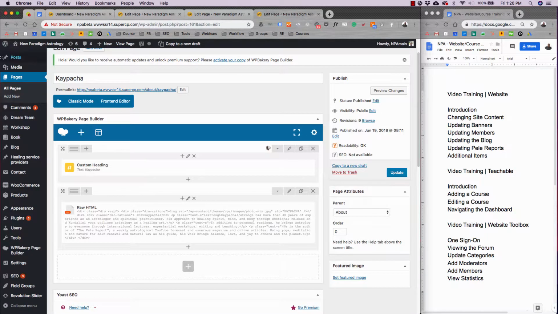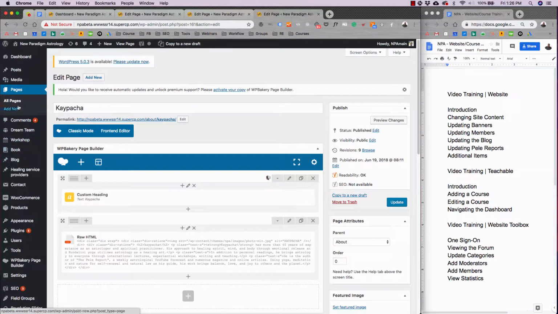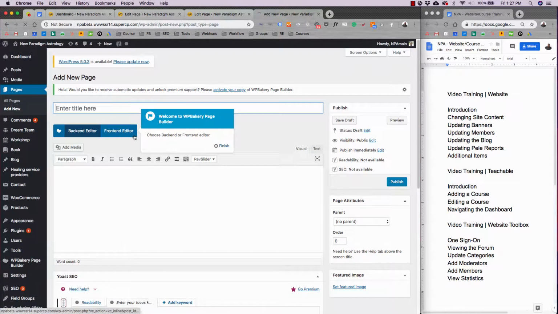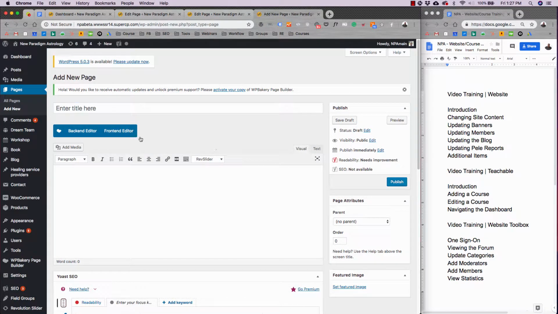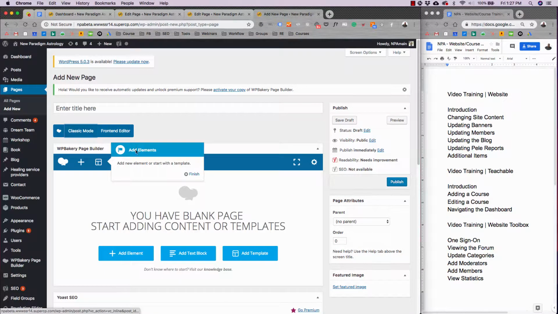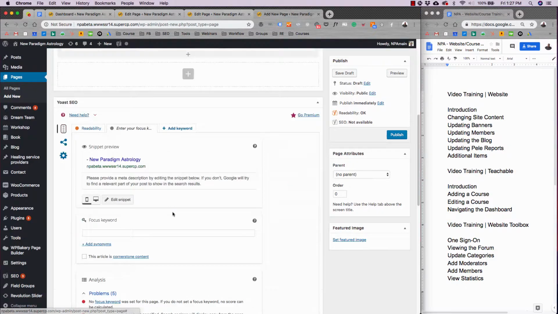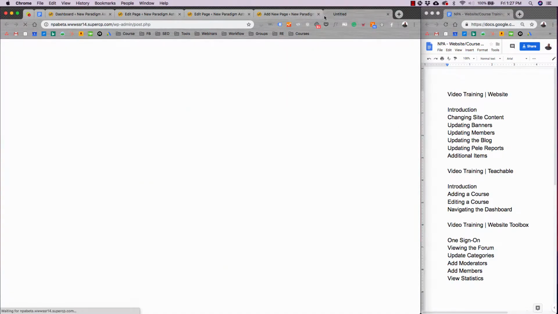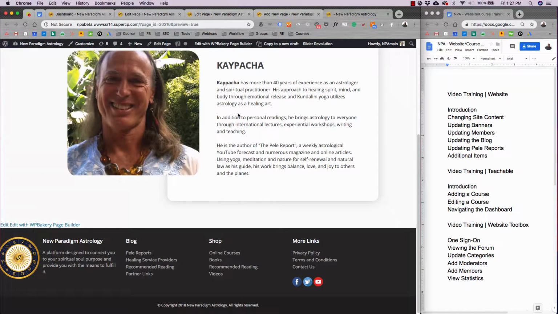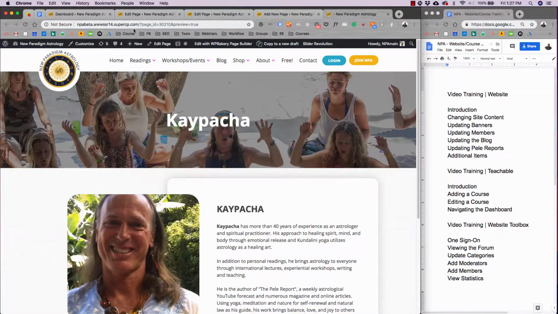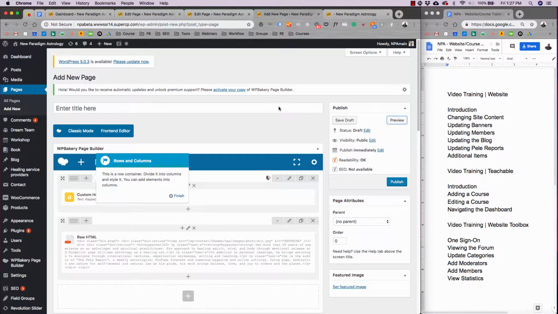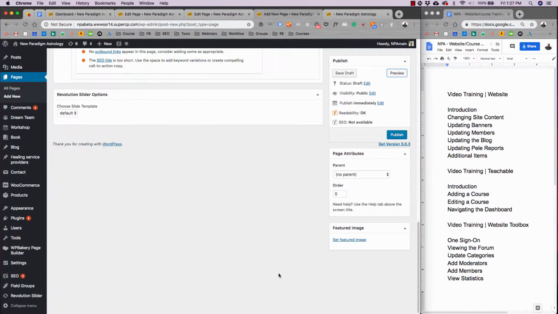So now I can just go to add new page, and I can wait till that loads. Hit finish here. I can do backend editor, and then I can click this, and I can do Kpacha page, and it will copy all of that content. So now when I preview it, it looks exactly the same, and then I can just edit the image and the text. So if there's any pages on the site that you want to duplicate, it's really easy to do using that tool. I'm just going to delete this page since we don't really need it.